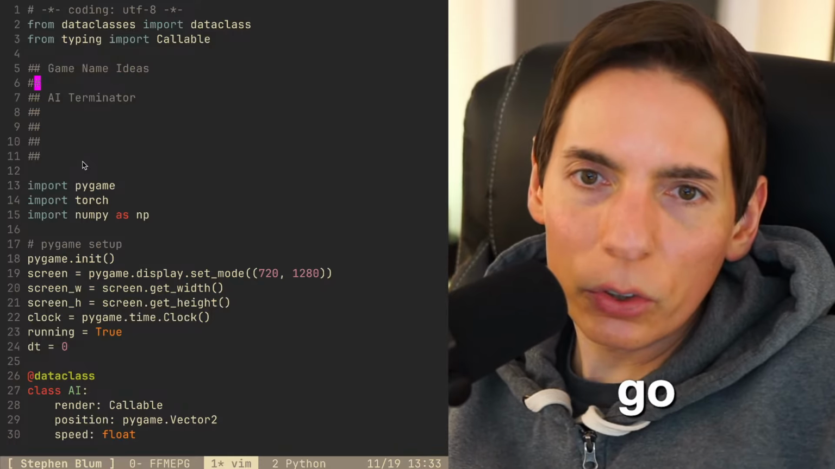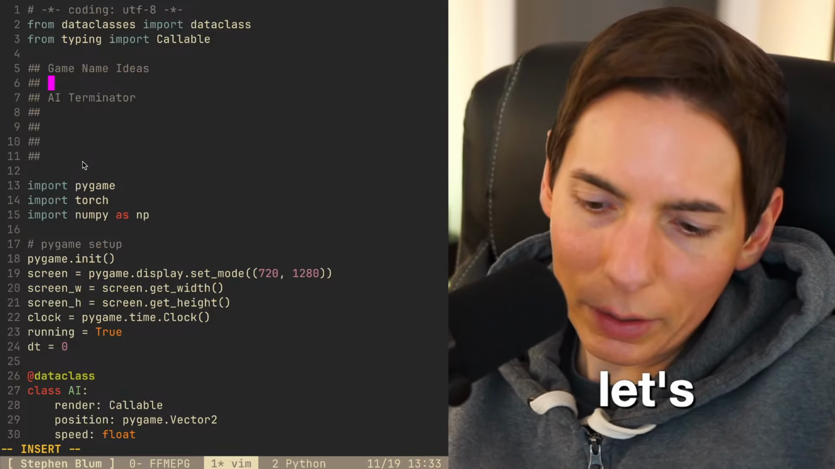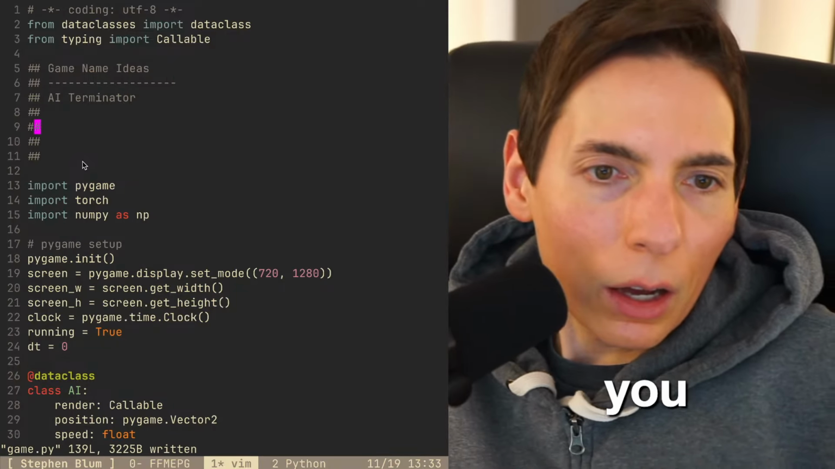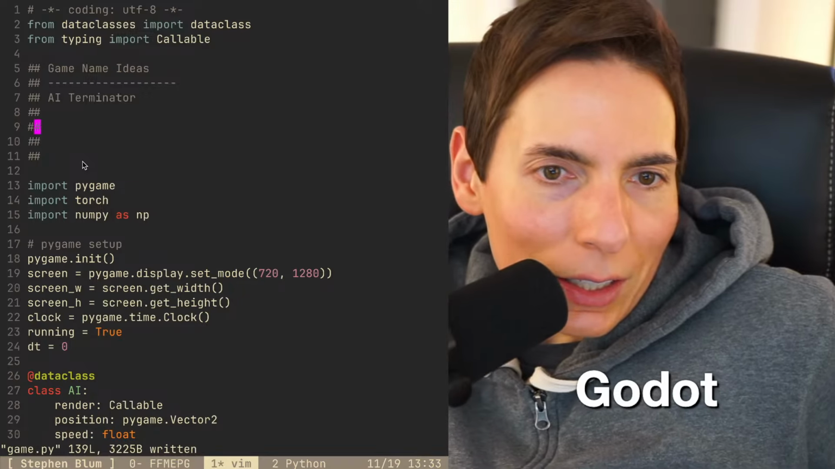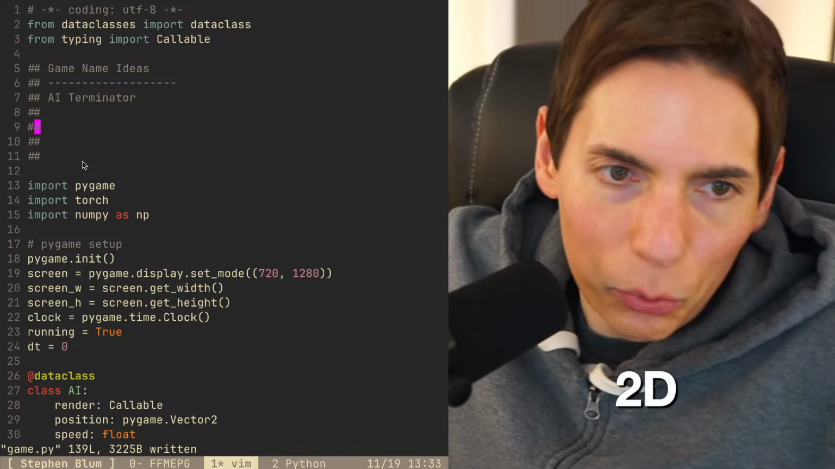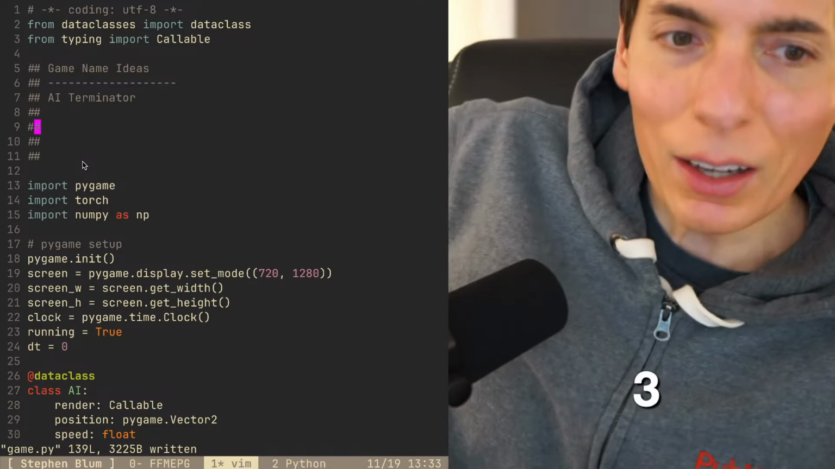Okay, here we go. So game name ideas. Let's put some pretty lines there. Okay, we'll keep that. Godot, GDScript like Python. You can use that to create 2D and 3D games. Oh, Godot, yeah, we absolutely could. We could do that. It could work. For now, we're just using Pygame because we're keeping things simple. It works perfectly fine.